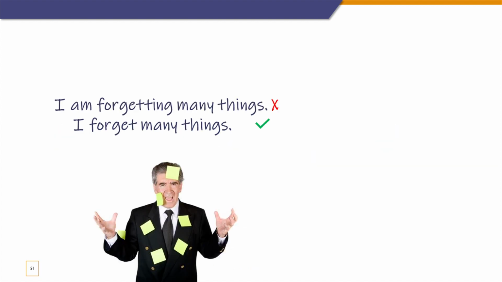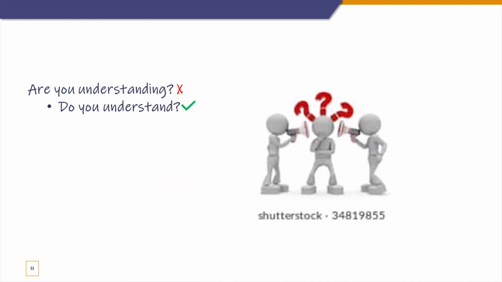Forget is a stative verb again. For this reason, you don't say, I am forgetting many things. It sounds correct when you say it in speech, okay, in a social context. You say, I'm forgetting many things these days, and people understand as well. But that doesn't mean it is correct, okay? For written language and for grammatical accuracy, you can't use it in continuous form. So you say, I forget many things, okay? So yes, it's always better to have a lot of sticky notelets handy when you forget things.